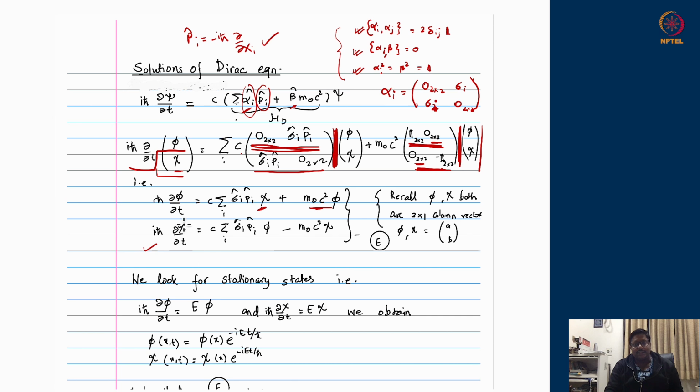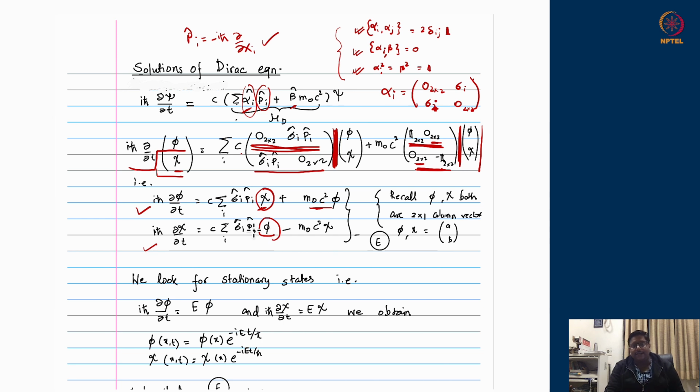So you see, if I split the 4 cross 1 dimensional column vector ψ, it gives differential equations of two coupled doublets. φ and χ are written in differential equations which are coupled. The differential equation of φ is not completely written in terms of φ alone. It depends on χ. Similarly, the differential equation of χ does not only depend on χ alone, it also depends on φ.